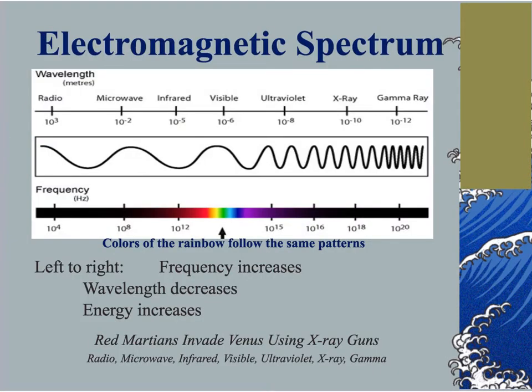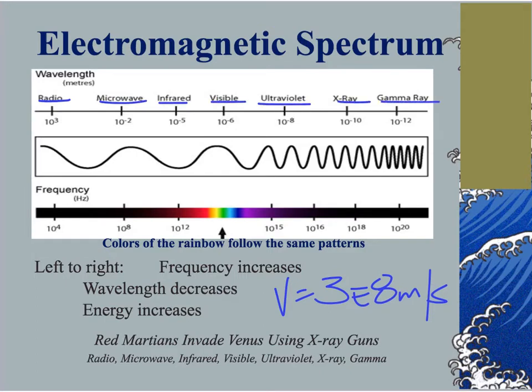So here's an example of an electromagnetic wave. So electromagnetic waves are all transverse. So electromagnetic waves are unique in that they could travel through anything, solids, liquids, gases, and a vacuum. And all these waves travel at the same speed. They all travel at 3 times 10 to the 8th meters per second. Whether it be a radio, microwave, infrared, visible, UV, X-ray, or gamma, they all travel at 3 times 10 to the 8th meter per second. And I know they're transverse waves because they have that snake-like effect.